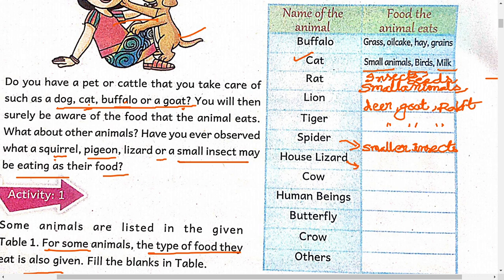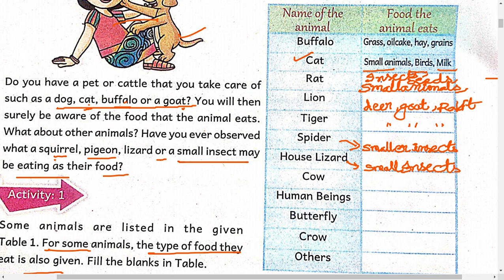So house lizard. Have you seen a lizard in your home? At night, the lizard will be crawling on the walls. Okay. That is a lizard, what will it eat? Mosquitoes generally, and small insects like moths. So it will eat small insects.